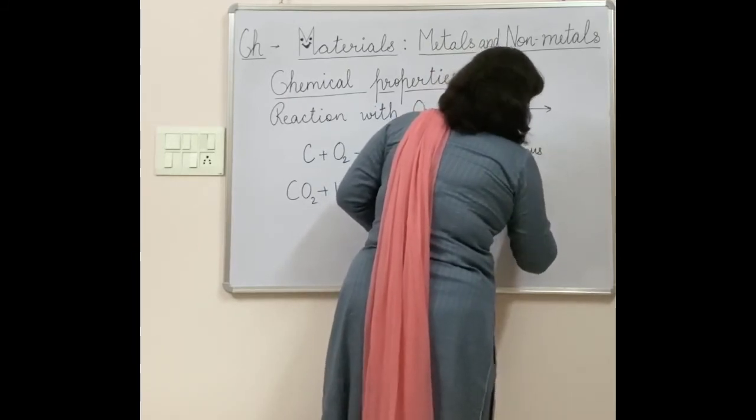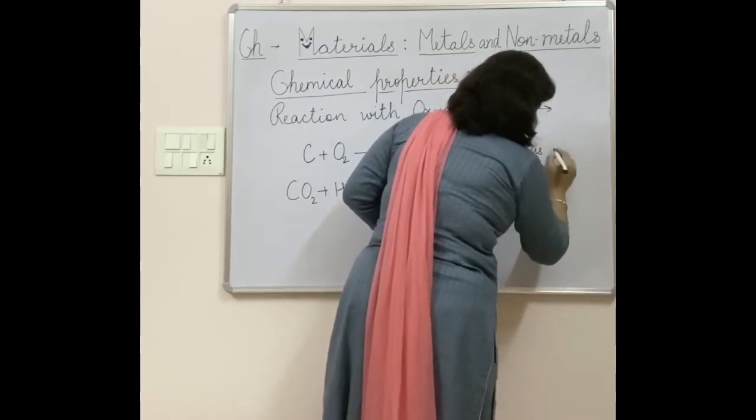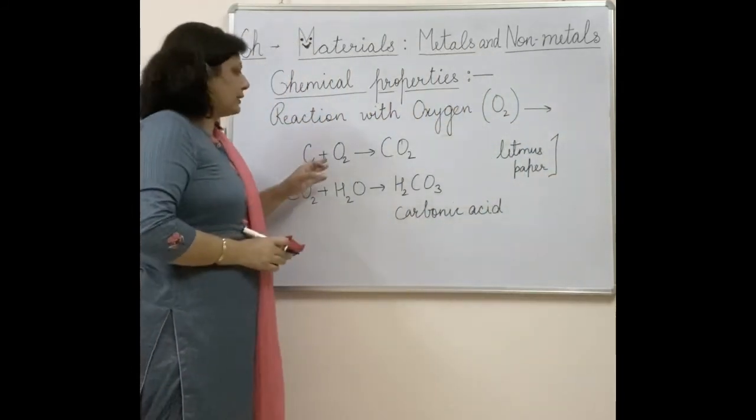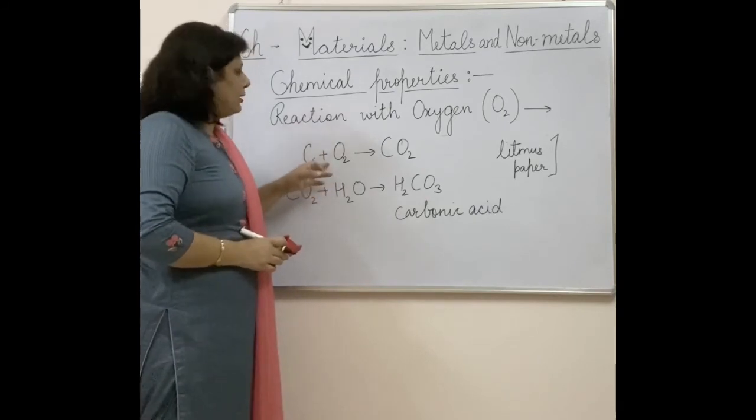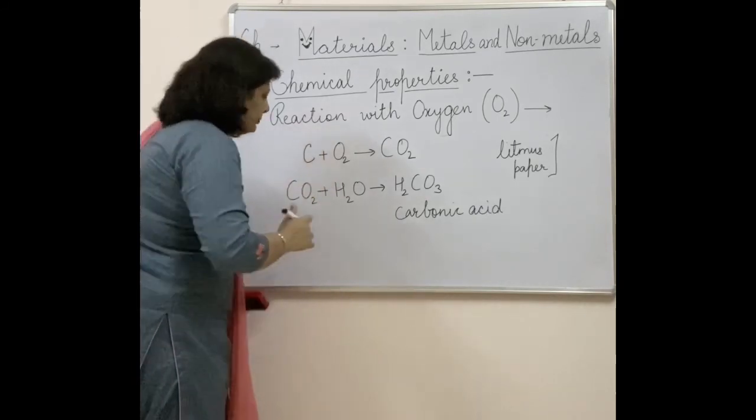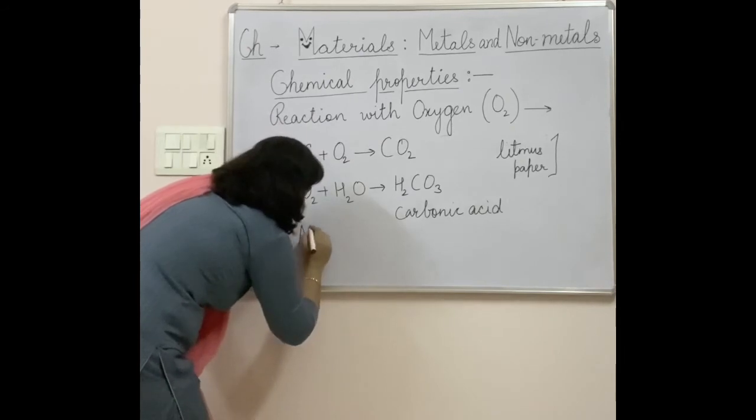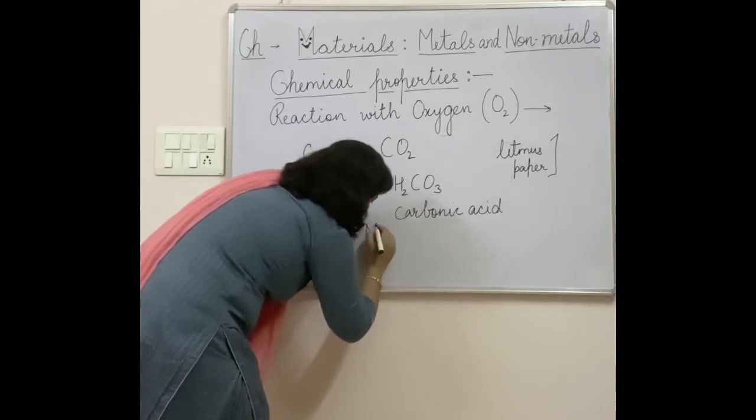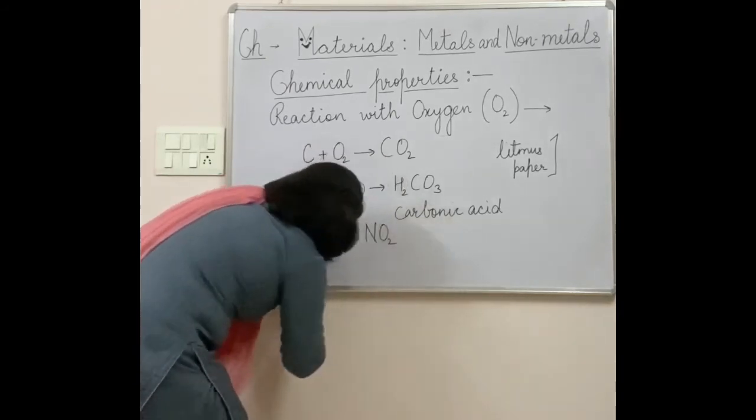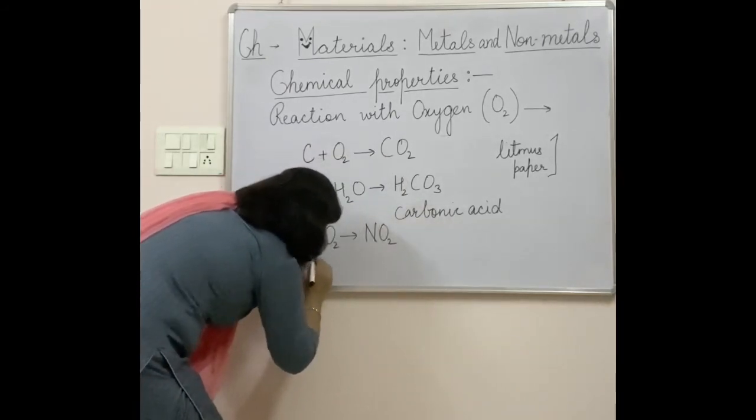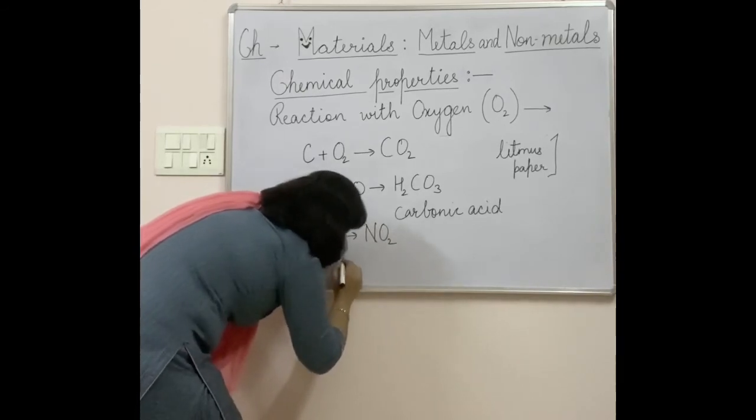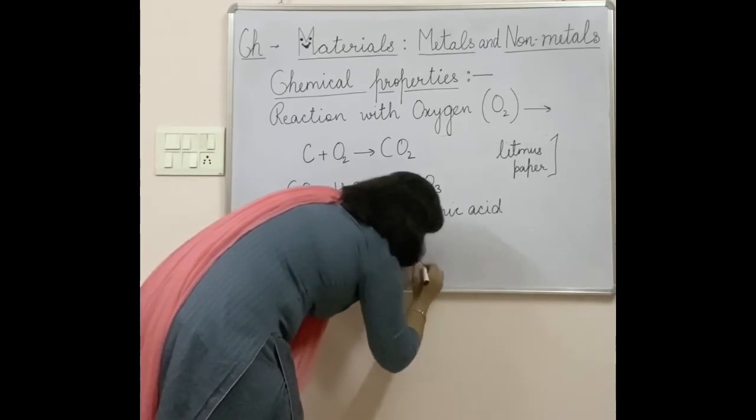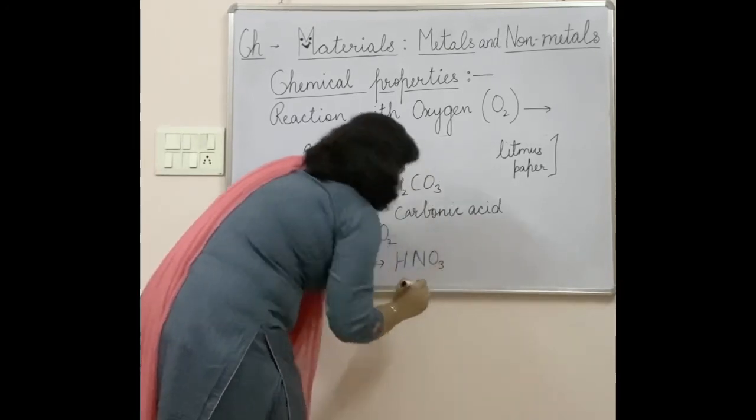So litmus paper strips are the best way to check the nature of the oxides formed after reacting with oxygen. You can also take the example of nitrogen with oxygen, which will lead to the formation of nitrogen oxide. Now this nitrogen oxide will react with water and will lead to the formation of nitric acid.